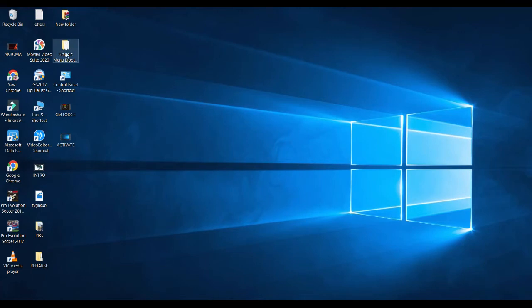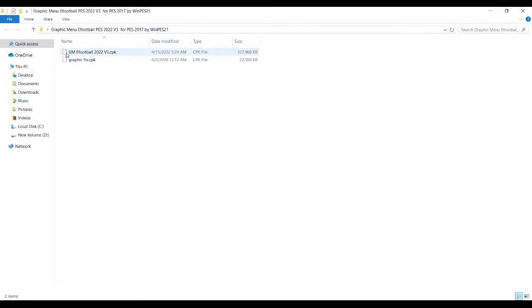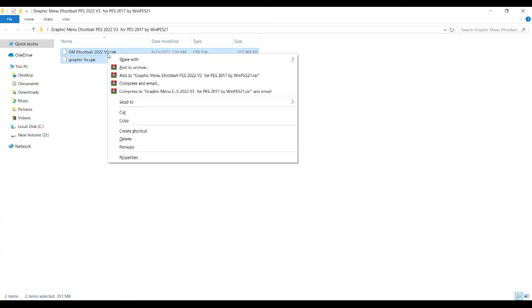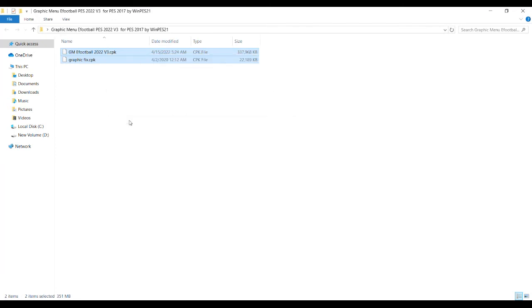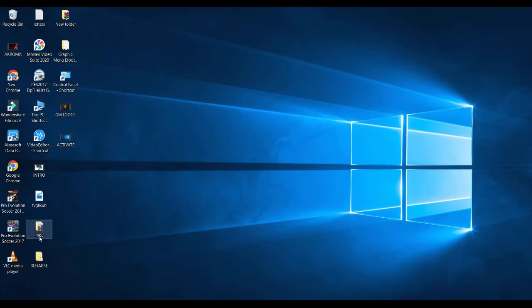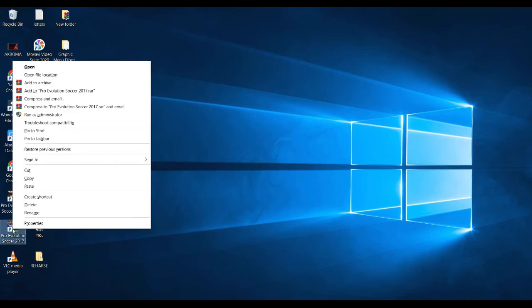So you open the folder and then copy this too, because if you open it, there's only two things in there. You copy this too, copy it like this, you close. Now go and open the game, be it PES 2017, 18, 19, or any model that you have. You open the file location of that game.